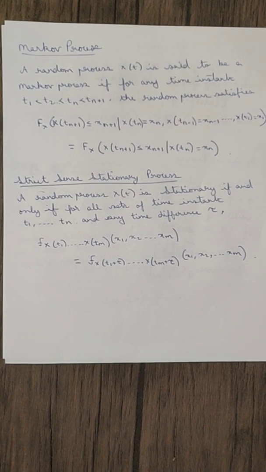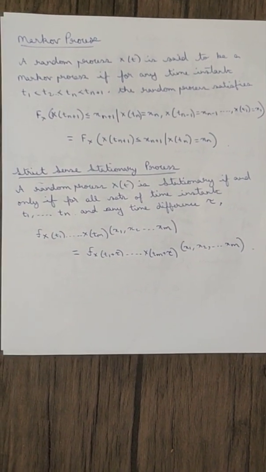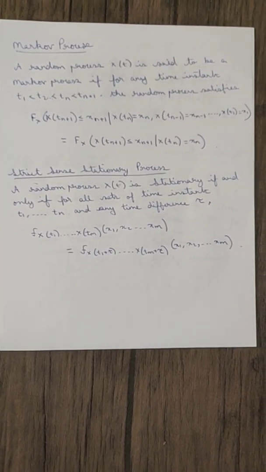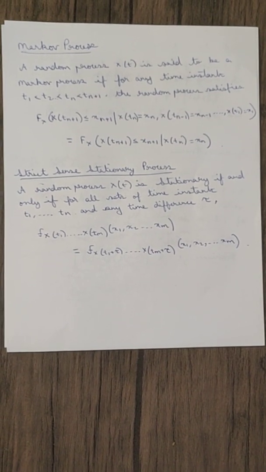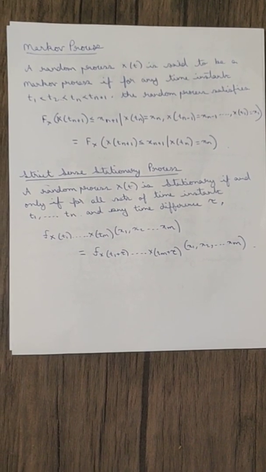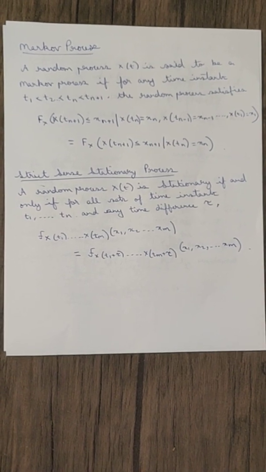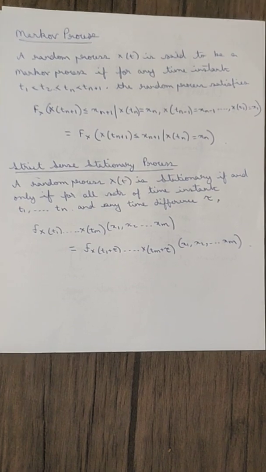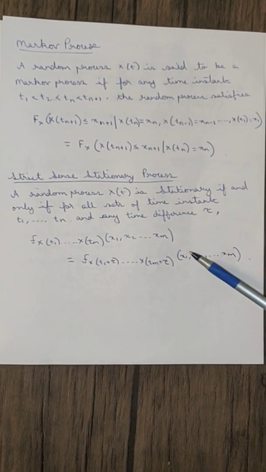Next we have the strict sense stationary process property. A random process x of t is stationary, or strict sense stationary, if and only if for all sets of time instants t1 up to tm and any time difference tau, we have f of x of t1 up to x of tm, at x1, x2, up to xm, equal to f of x of t1 plus tau up to x of tm plus tau, at x1, x2, up to xm.